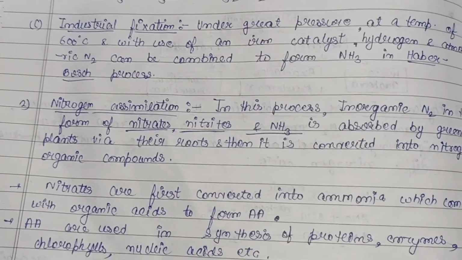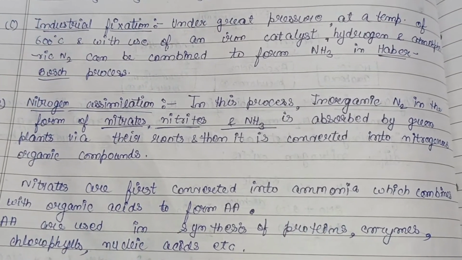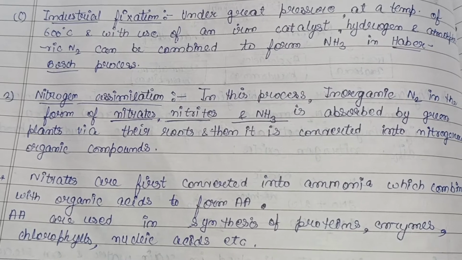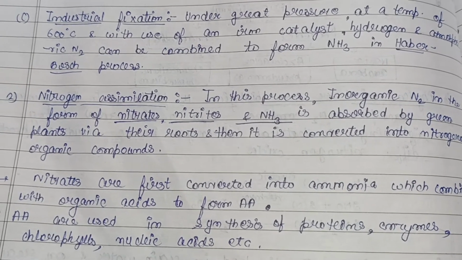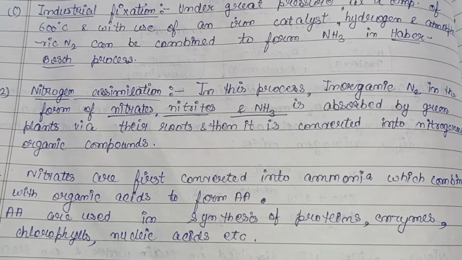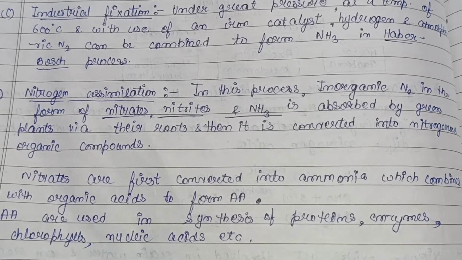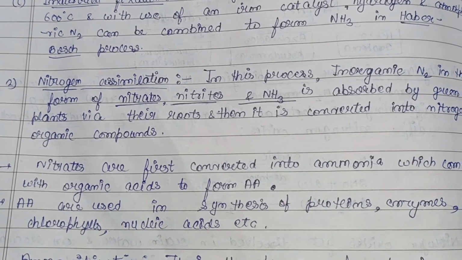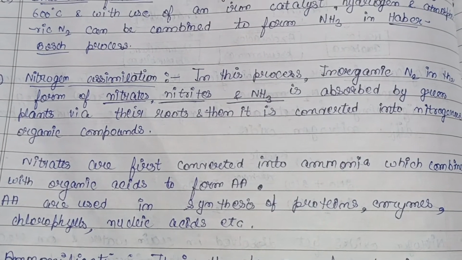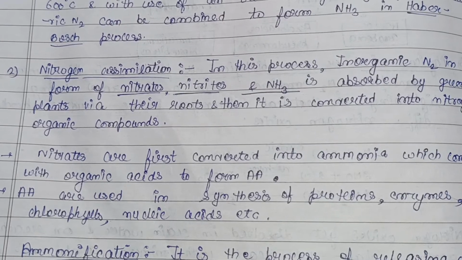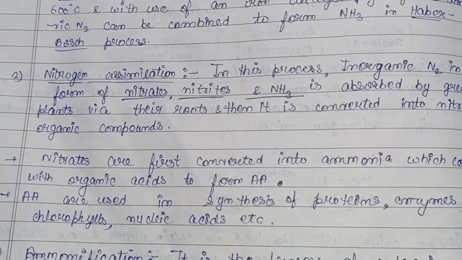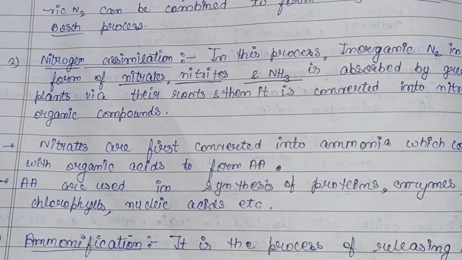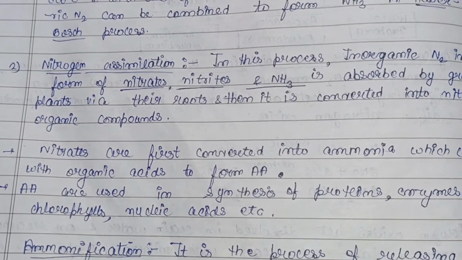Then the second step is the assimilation of nitrogen. In this process, inorganic nitrogen in the form of nitrates, nitrites and NH3 is absorbed by green plants via their roots, and then it is converted into nitrogenous organic compounds. Nitrates are first converted into ammonia, which combines with organic acids to form amino acids of the plants. Amino acids are used in the synthesis of proteins, enzymes, chlorophyll, nucleic acids, etc.